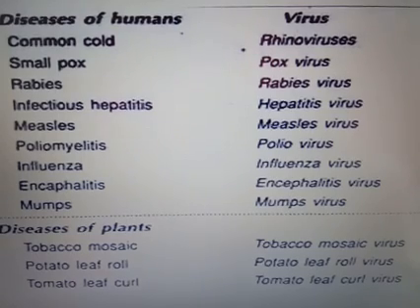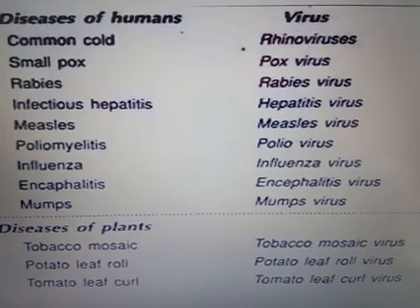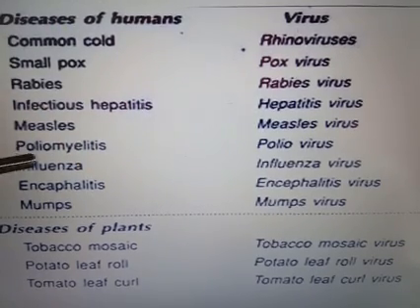Next one is infectious hepatitis. Hepatitis occurs in different ways. One type is infectious hepatitis caused by hepatitis virus. Then the next one, measles. The virus is measles virus. The next is poliomyelitis.